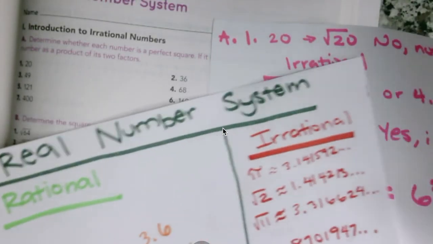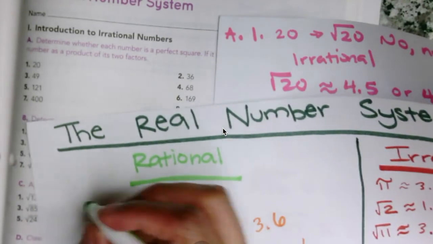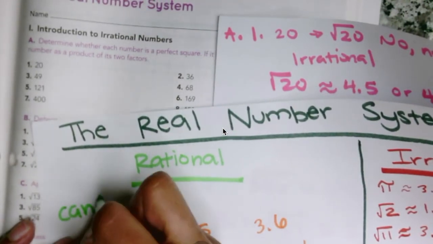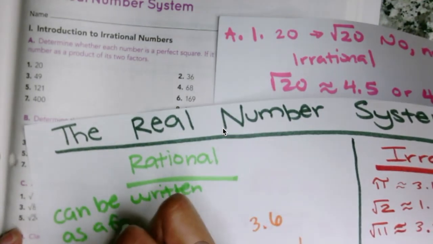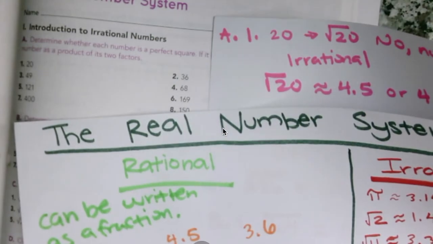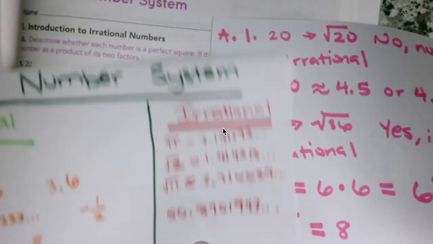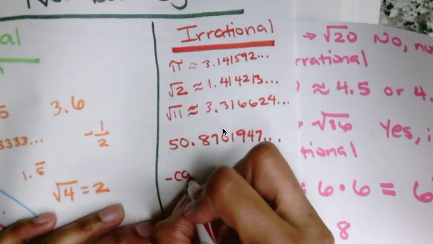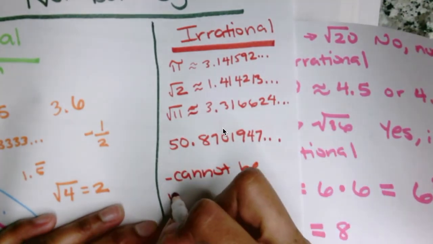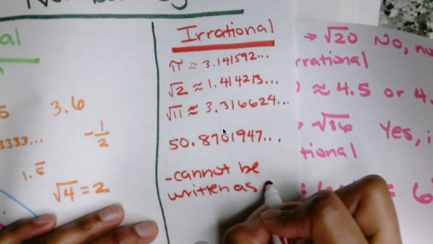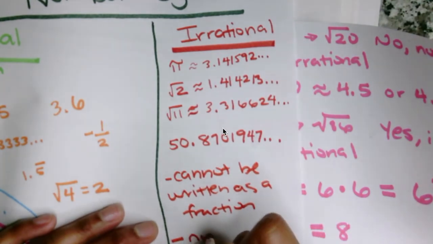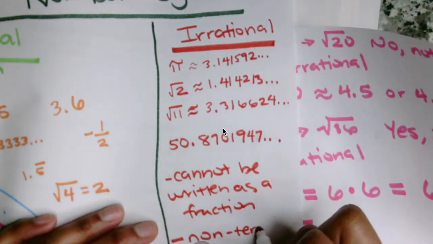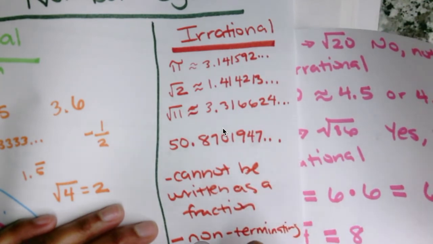Because rational numbers can be written as a fraction. Irrational numbers cannot be written as a fraction. Also, it is non-terminating and non-repeating.